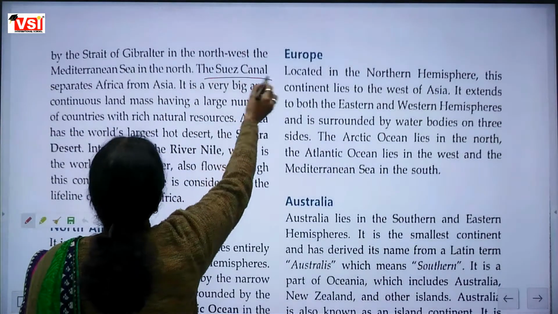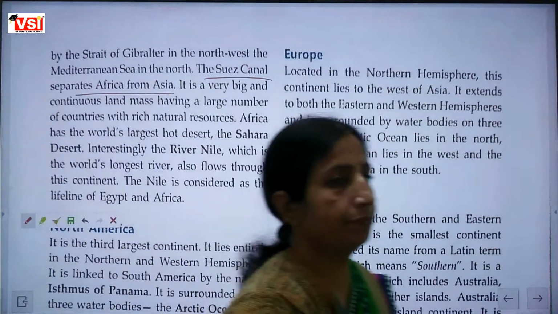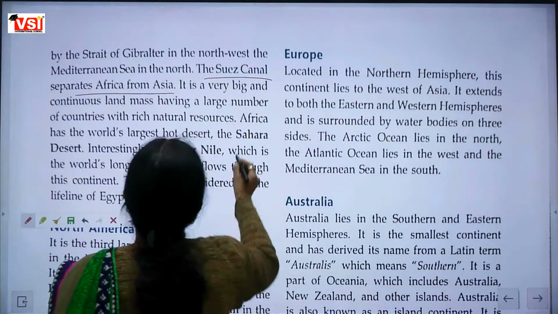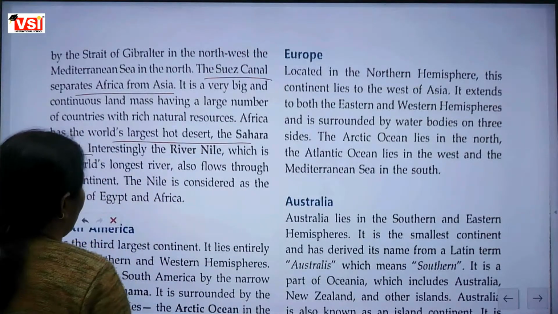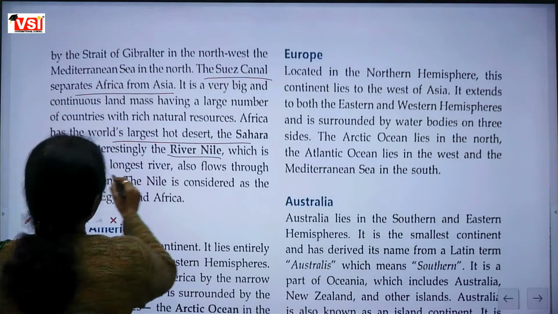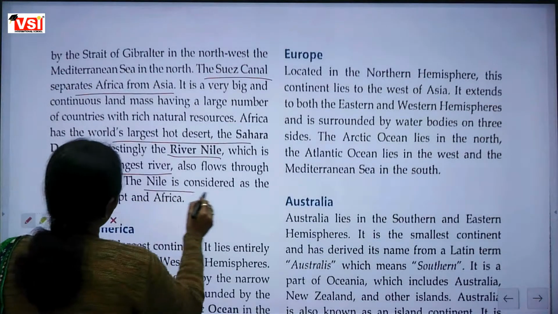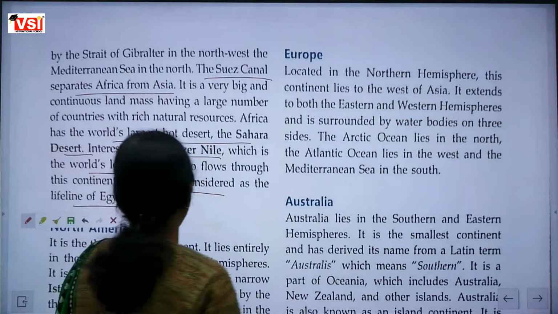The Suez Canal separates Africa from Asia. Africa has the world's largest hot desert, Sahara Desert, and the river Nile, which is the world's longest river. It is considered the lifeline of Egypt and Africa. River Nile is considered as a lifeline.